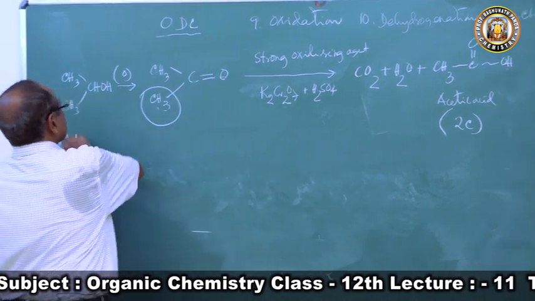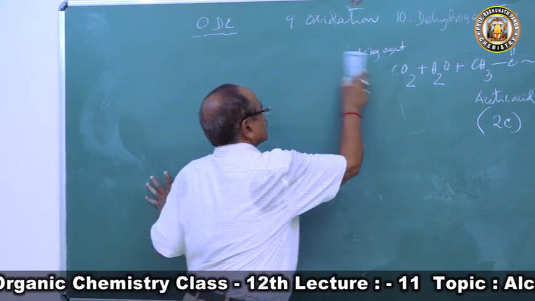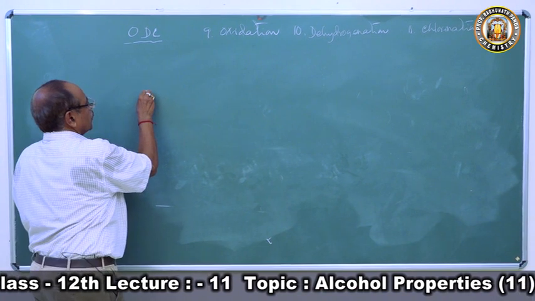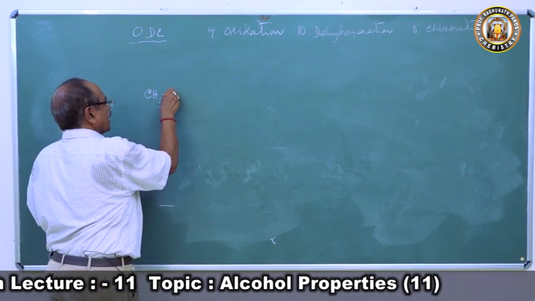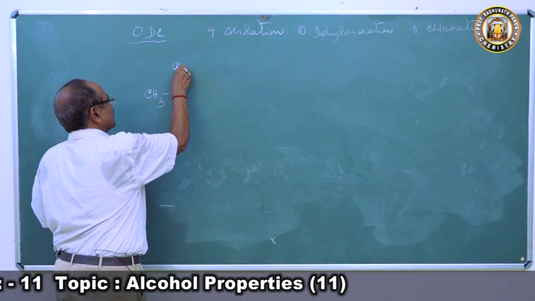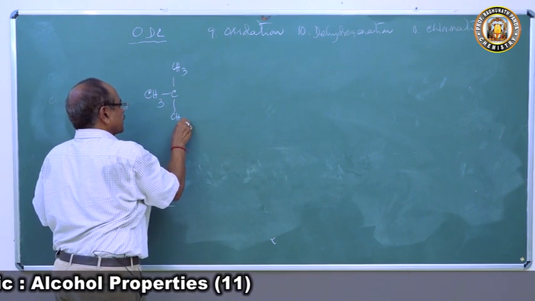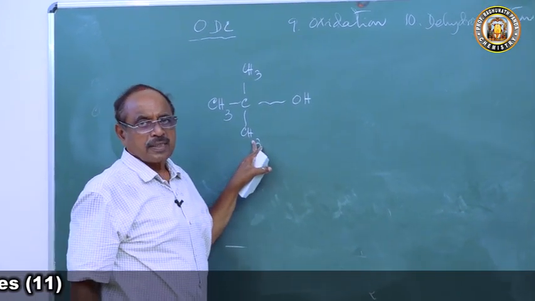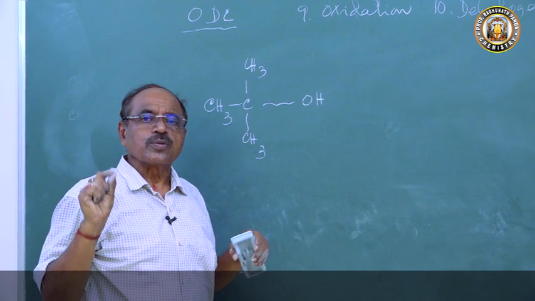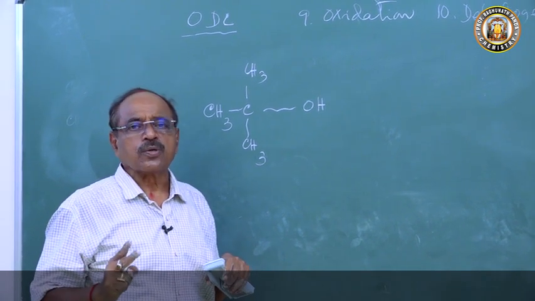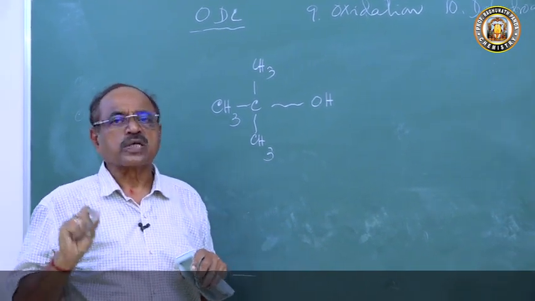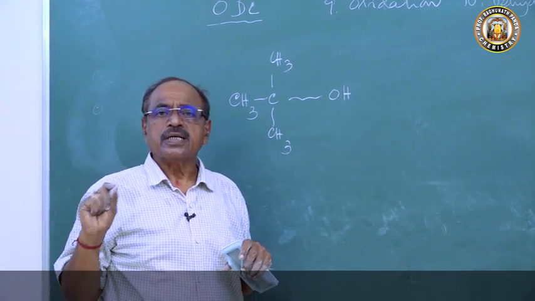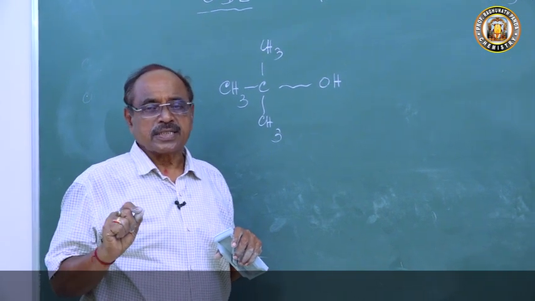Now let's come to the tertiary alcohol, oxidation of tertiary alcohol. In the case of tertiary alcohol, let's take tertiary butyl alcohol, and what happens here? There are methyl groups here, and all the methyl groups are inert. They are less reactive, they are resistant towards oxidation. So they do not undergo oxidation even with a strong oxidizing agent. Tertiary alcohols resist the oxidation reaction.